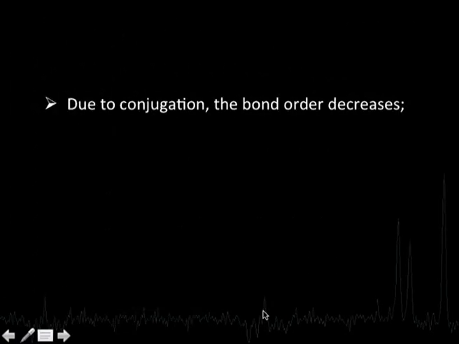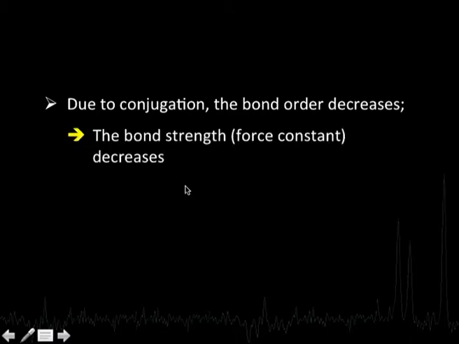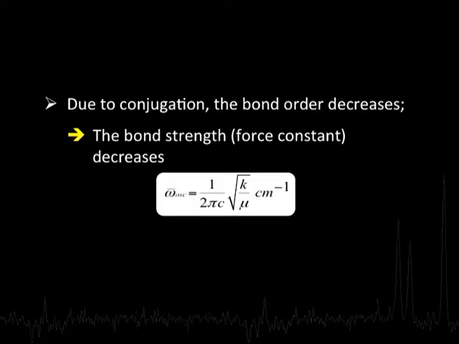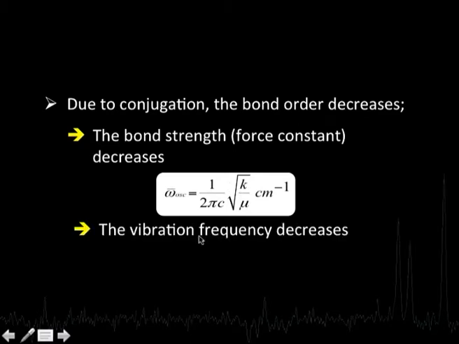Now, what happens here? Due to conjugation, the bond order decreases. The bond order decreases means that the bond becomes weaker. That is, the bond strength will decrease. Since the bond strength is decreasing, as per our formula, the K value is decreasing. Since the K value is decreasing, the vibration frequency decreases.